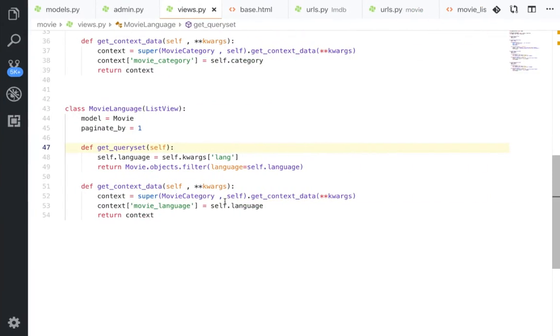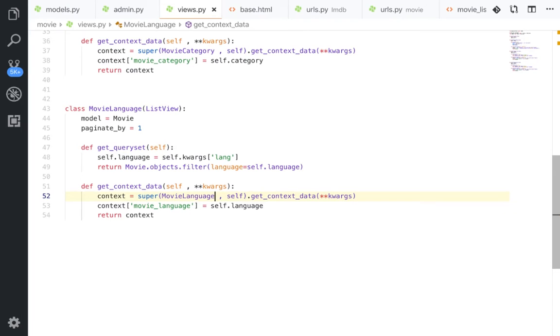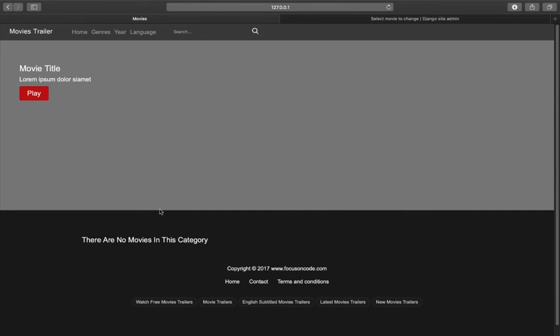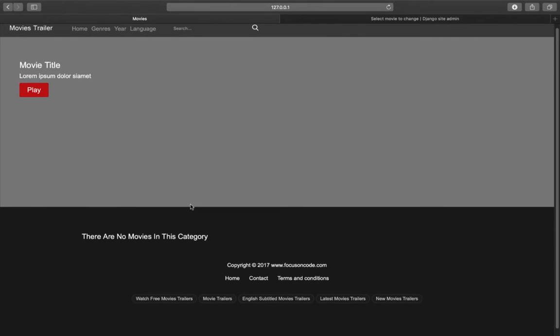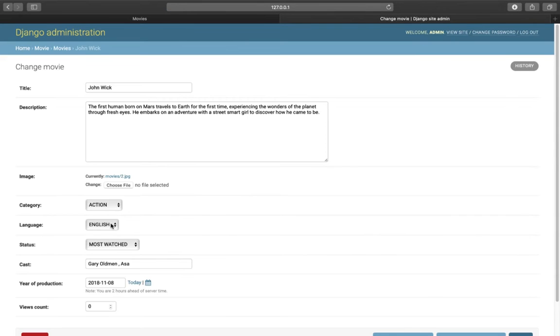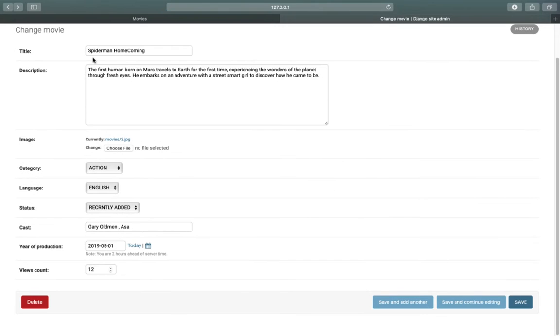Yeah. I'm sorry, this is my fault. This is movie language. This super, not movie category. Okay. So let's refresh. So we've got, seems that we've got new movies. So let's open the admin. Let's open John Wick. This is actually in English. And for Spider-Man, actually English also. So we should see two movies.